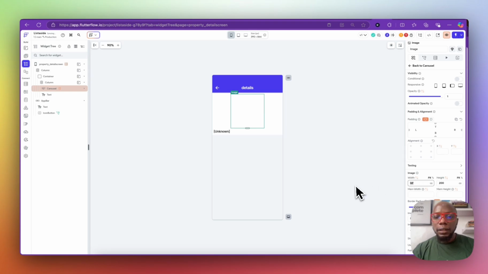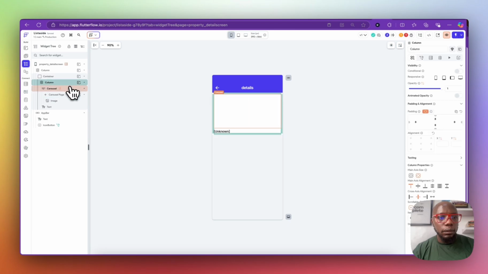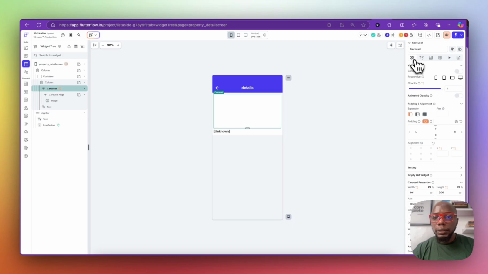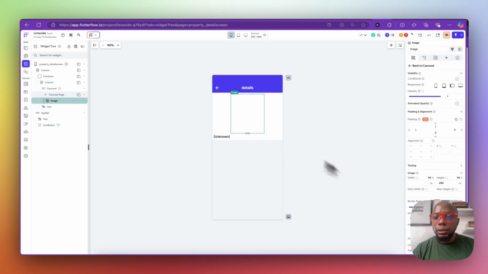Take the width away, and let's leave the height at 250, which is fine, and the width of the image, and go to the carousel. Yeah, the width of the carousel is 100%. The height of the carousel is still 30, slightly larger than the image.